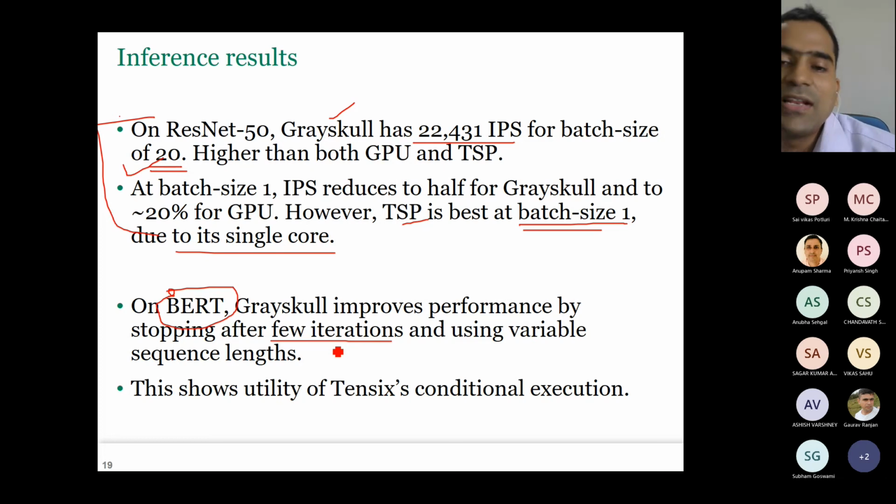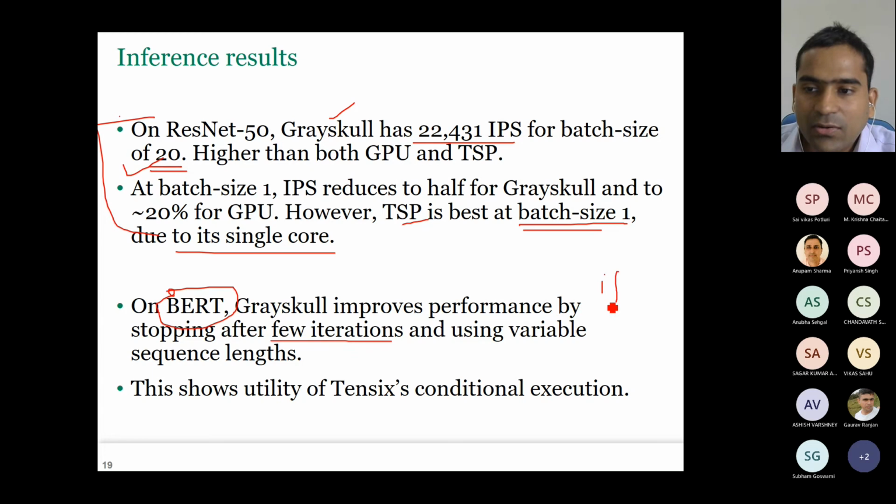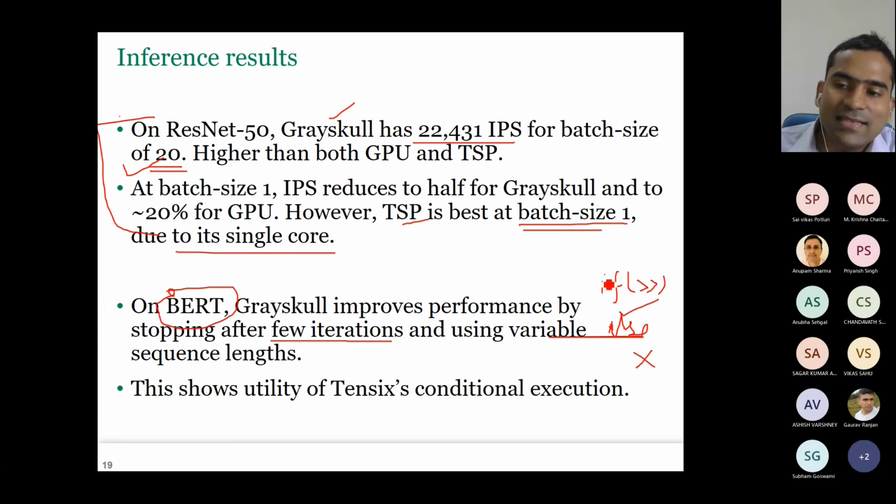And that is the benefit of conditional execution, right? So conditional execution is like that. That means if it is going to provide you more and more performance, then continue. Otherwise, stop. Okay. So this can be efficiently executed only on CPUs.